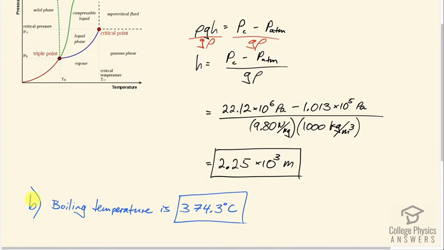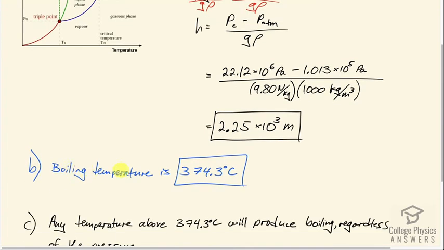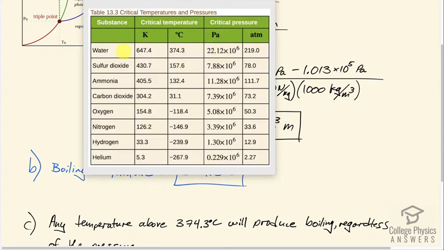Okay. Now, part B asks us, what will the boiling temperature be at this depth? And the answer is the critical temperature, which we can also look up here, which is 374.3 degrees Celsius.